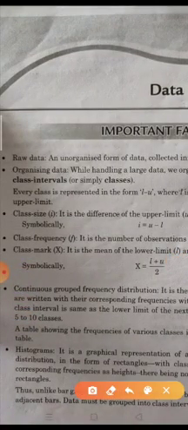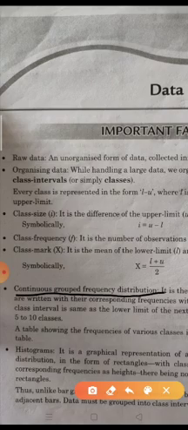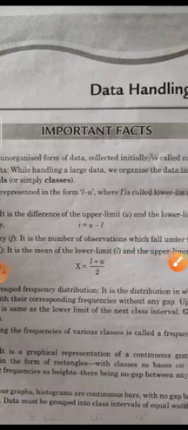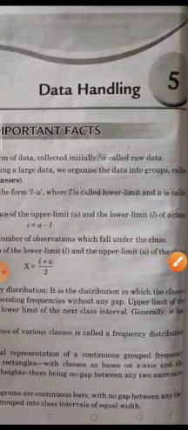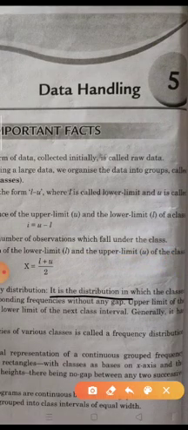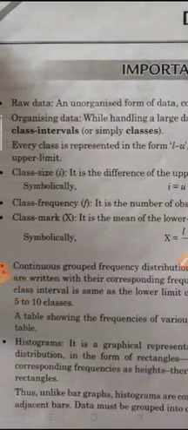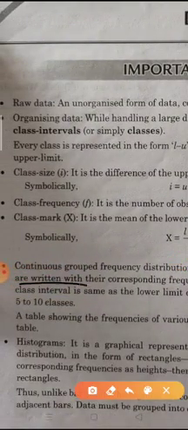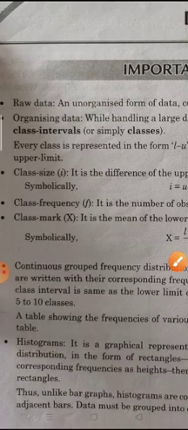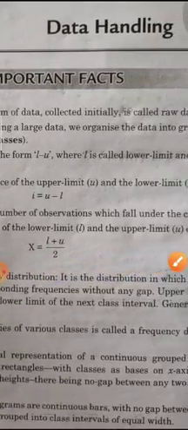Next is continuous grouped frequency distribution. It is a distribution in which the classes are written with their corresponding frequency without any gap.